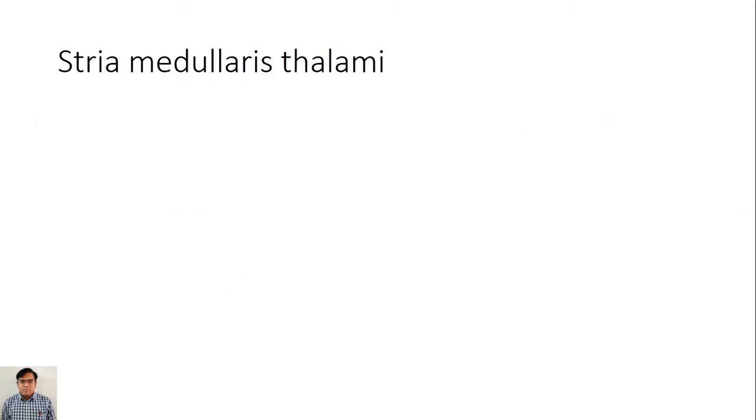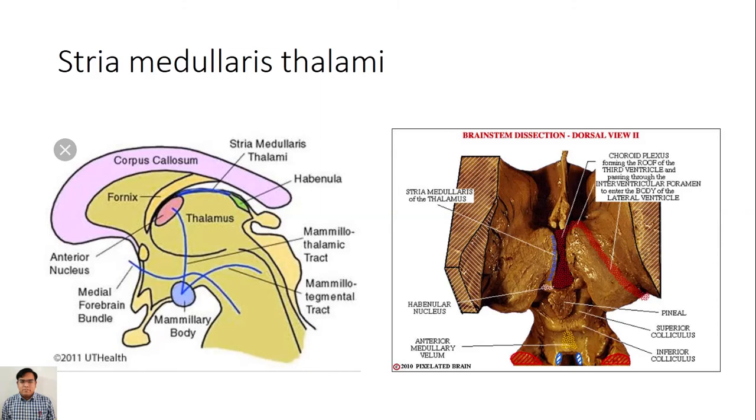Stria medullaris thalami: some of the fibers from the thalamus to the habenular nucleus form the stria medullaris thalami. This blue line, this one and this one on the right photograph.